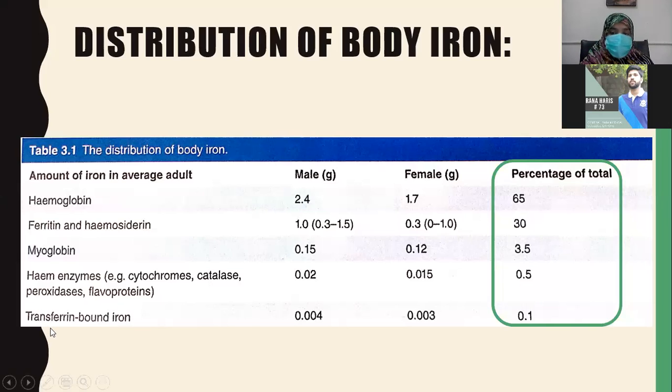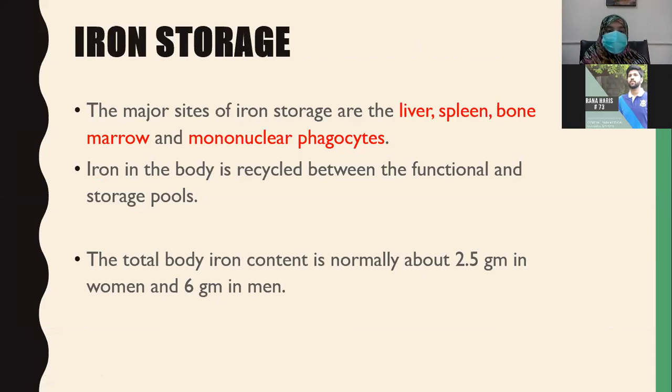And the rest of the iron, 0.1%, is transferrin bound iron. We know, as the name indicates, transferrin. Trans means something that is transporting ferrin, iron, that is transporting iron in the blood. So transferrin bound iron is 0.1%. So iron storage. The major sites of iron storage are the liver, spleen, bone marrow, and mononuclear phagocytes. What are mononuclear phagocytes? They are macrophages. So the stores of iron are inside liver, spleen, bone marrow, and macrophages.